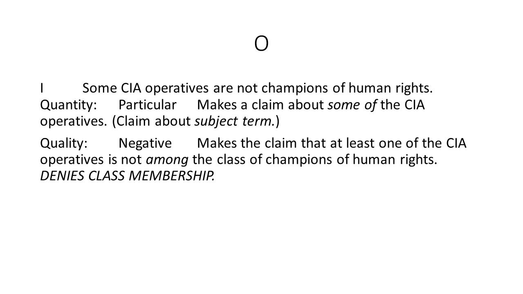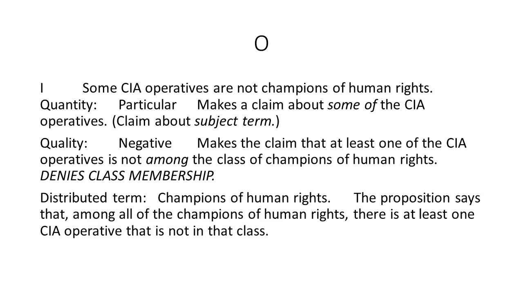Next, we have quality. Again, this is negative. So it makes the claim that at least one of the CIA operatives is not among the class of champions of human rights. So it denies class membership. It's telling us something like there is at least one CIA operative that's not in the class of champions of human rights. And then finally, distributed term: champions of human rights, the predicate term. Among all of the champions of human rights, consider all of them, the entire class. There's at least one CIA operative that's not in that class.